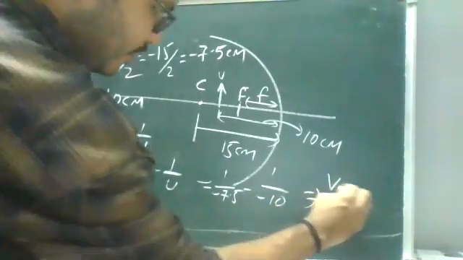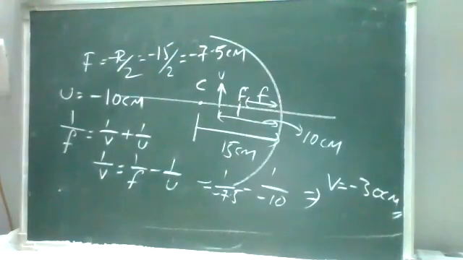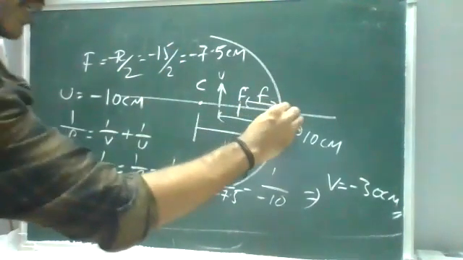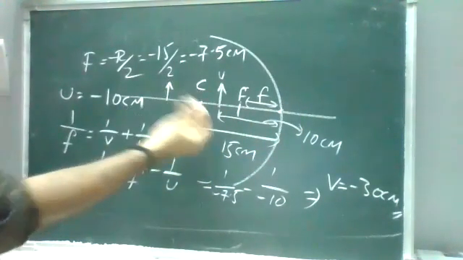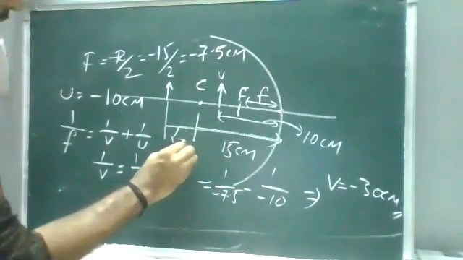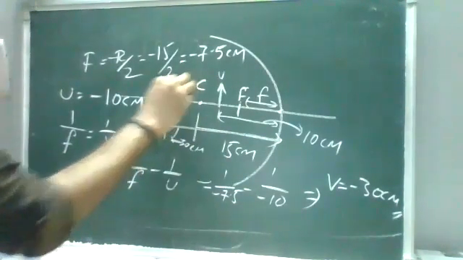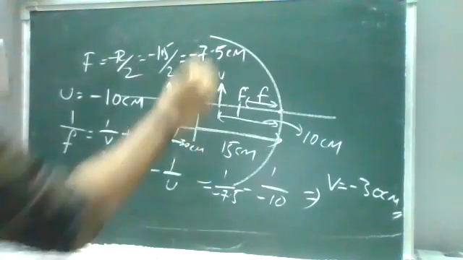You just check it. Minus 30 centimeters, so V is also minus. When it is 30 centimeters from the pole, the image is forming beyond the center of curvature. So this is your V, the image distance, minus 30 centimeters. Sorry, it is 1.5, right? Okay. Sorry.